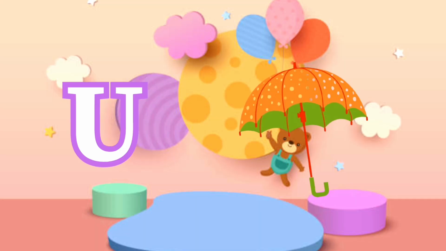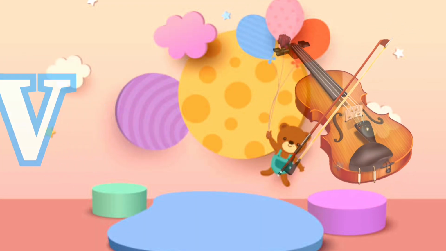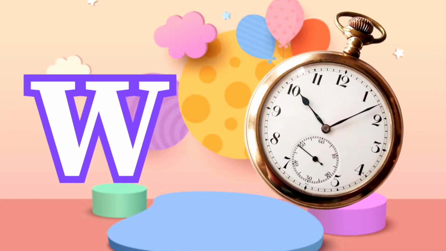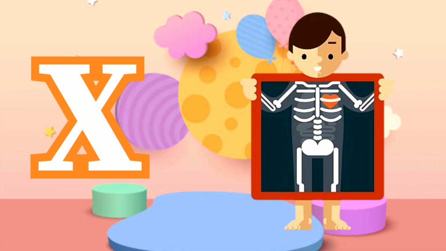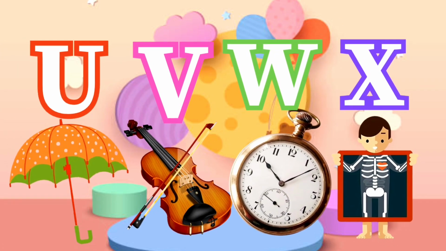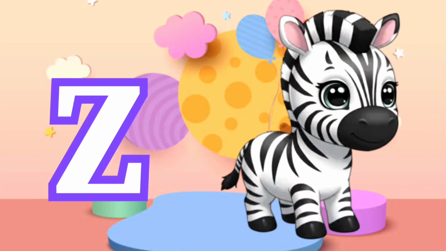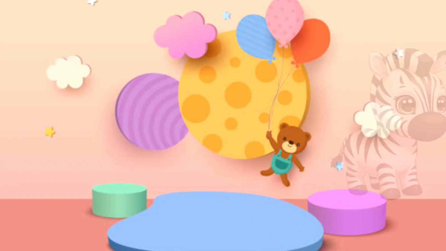U for umbrella. V for violin. W is for watch. X for X-ray. Y for yacht. Z for zebra.